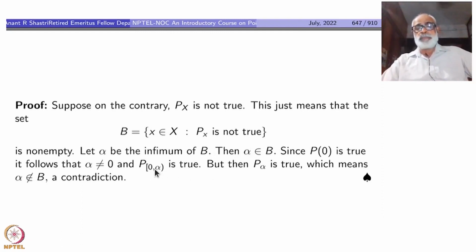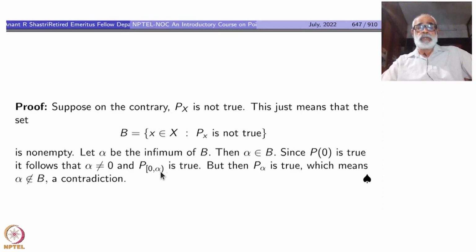So P of X_alpha, this is true. Every beta less than alpha, P of beta is true. That is the meaning of this. Therefore, P alpha is true. That means, here you can take the closed segment 0 to alpha.